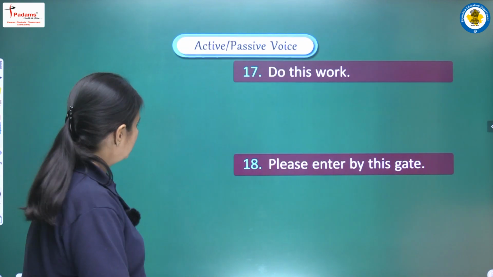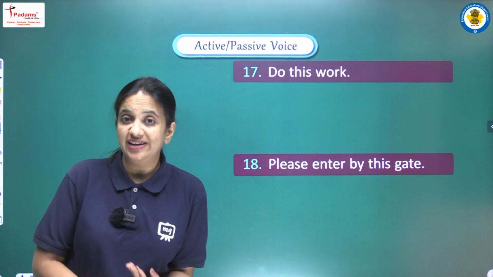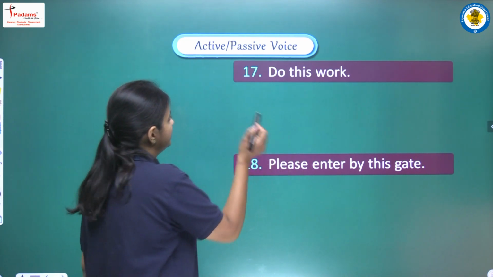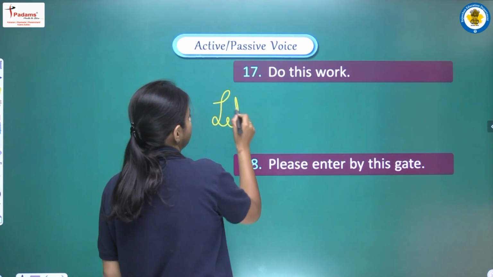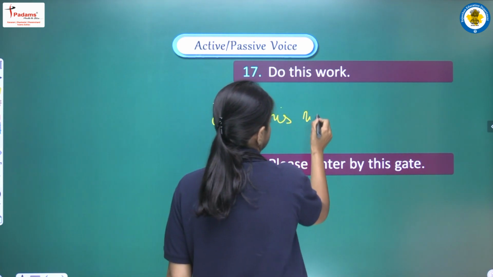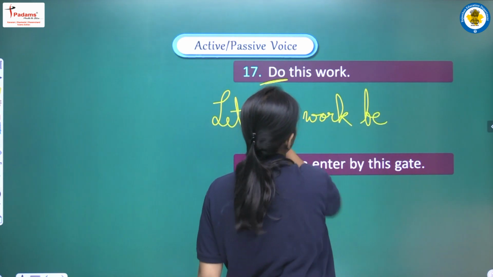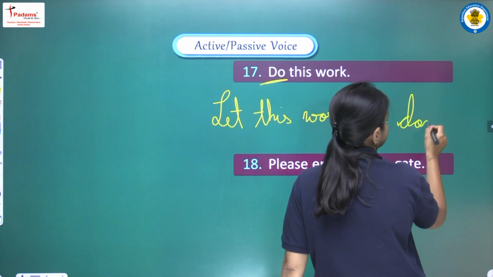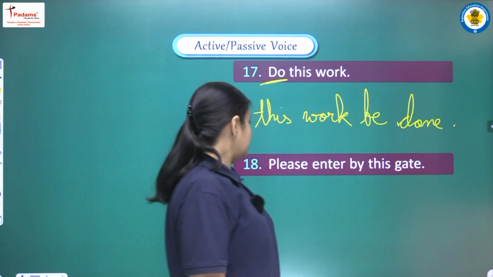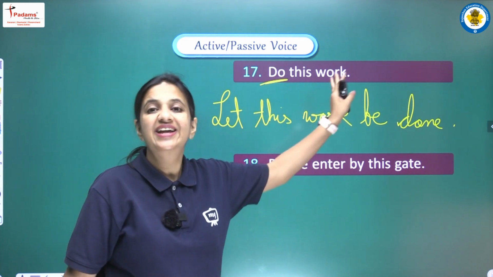Okay. Next sentence: do this work. Again we have an imperative sentence here. So let's write the let pattern here. Let, what is the object here? This work. Be, third form of do, it will be done. Full stop, and the complete sentence here will be let this work be done.